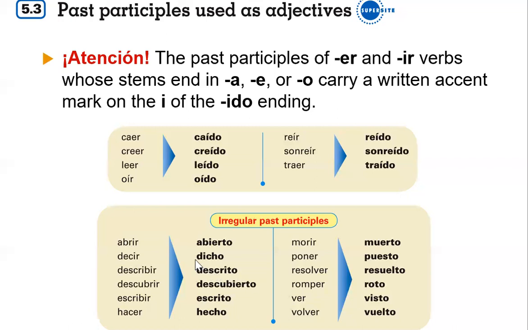But actually, one other one, I don't think it shows up here, is bendecir or maldecir. They do have the word decir in there. So you might think that's bendicho or maldicho. It's actually not. Those are irregular, but they're different, and they're not listed here, but bendecir would be bendito and maldecir, maldito.